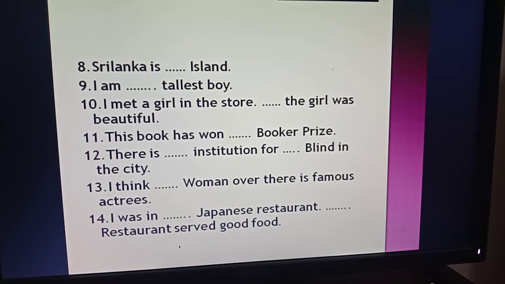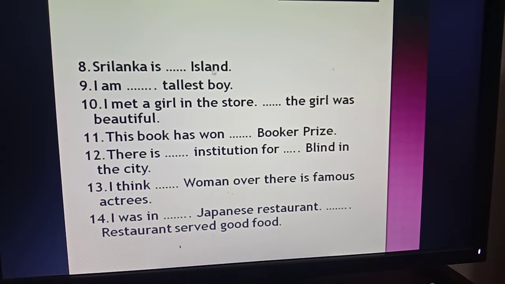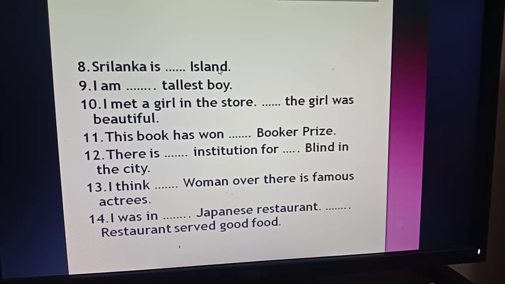Then number 8, Sri Lanka is dash island. Boys, don't pronounce it like Iceland. This is island. Okay. Then number 9, I am dash tallest boy. Number 10, I met a girl in the store. Dash girl was beautiful. Number 11, this book has won dash Booker Prize. Booker Prize is one kind of prize for the best book.